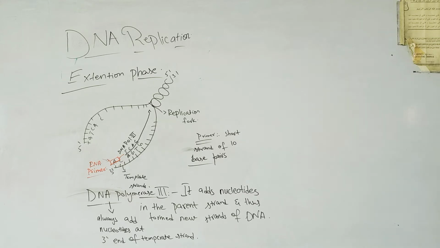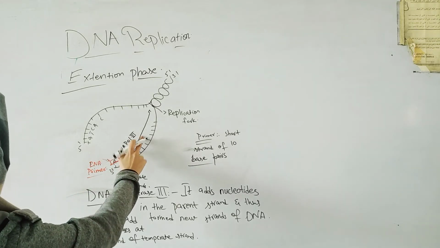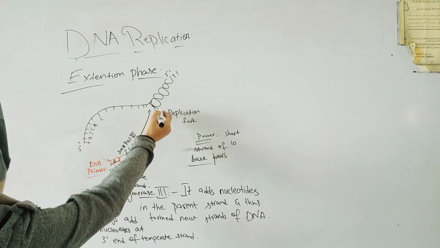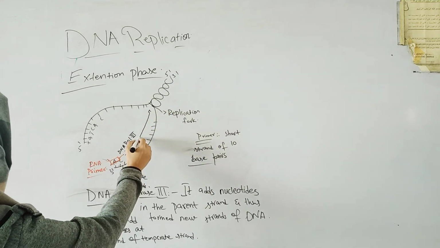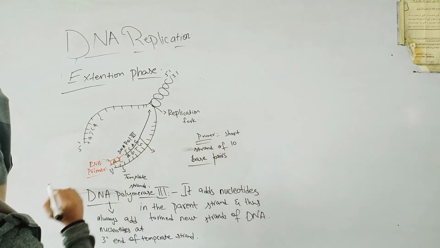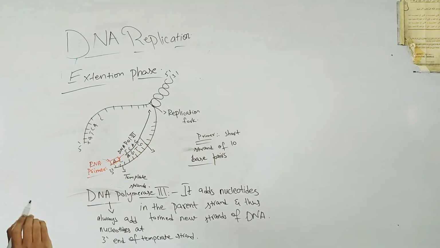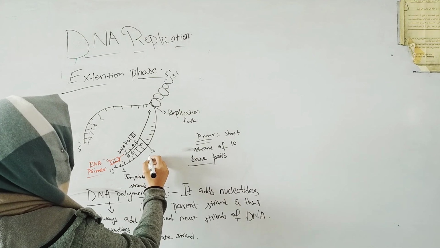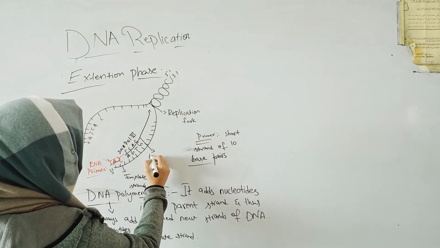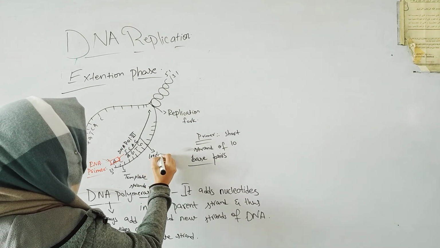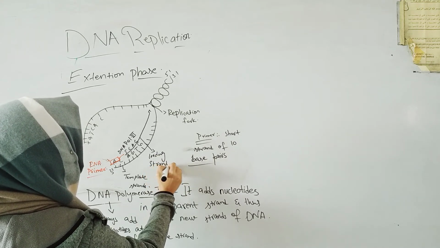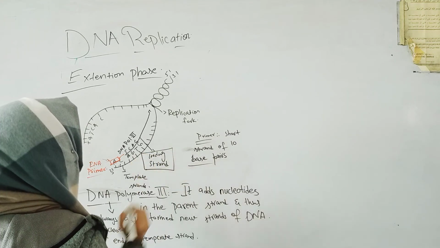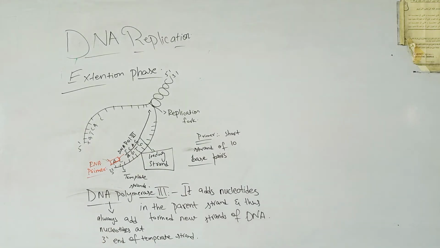You can see that this strand is a continuous strand, and it is formed towards the replication fork. This continuously formed new strand of the DNA is called the leading strand. What is the leading strand? A continuously formed new strand of the DNA is called the leading strand.